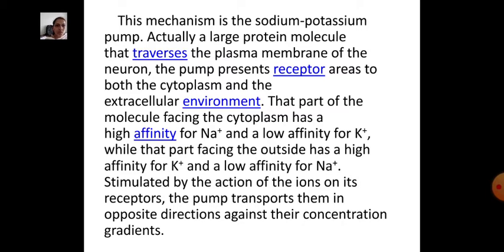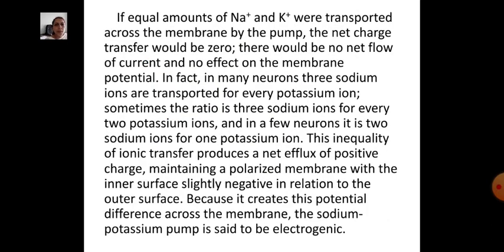Stimulated by the action of the ions on its receptors, the pump transports them in opposite directions against their concentration gradients. If equal amounts of sodium and potassium were transported across the membrane by the pump, the net charge transfer would be 0.